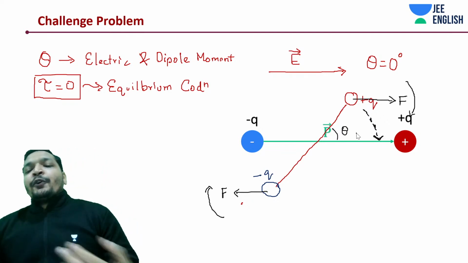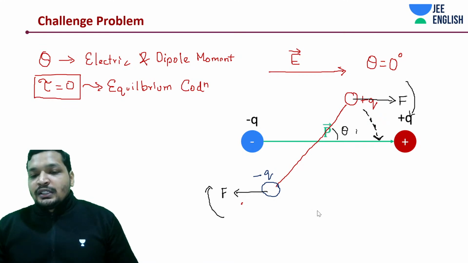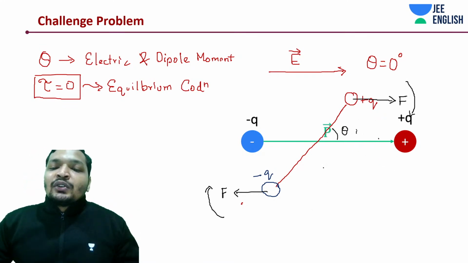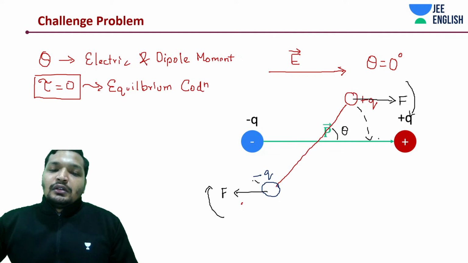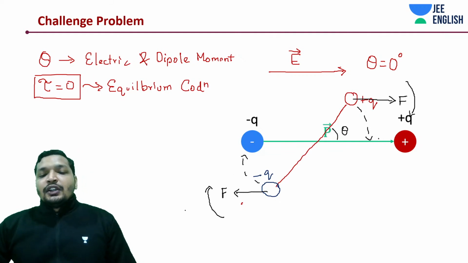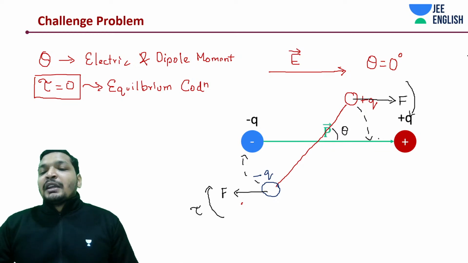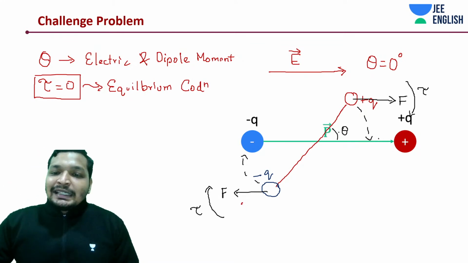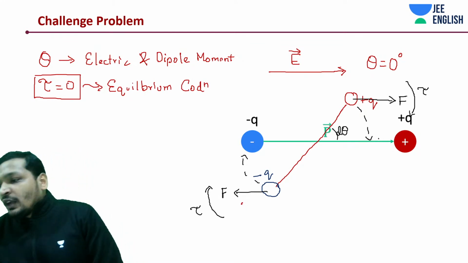Understood this point? I believe you understood this point, students. The dipole system is trying to come back to this position. Due to the torque, it is coming back to this position when theta is equal to 0 degrees, and you disturbed it by d theta, a very small angle.